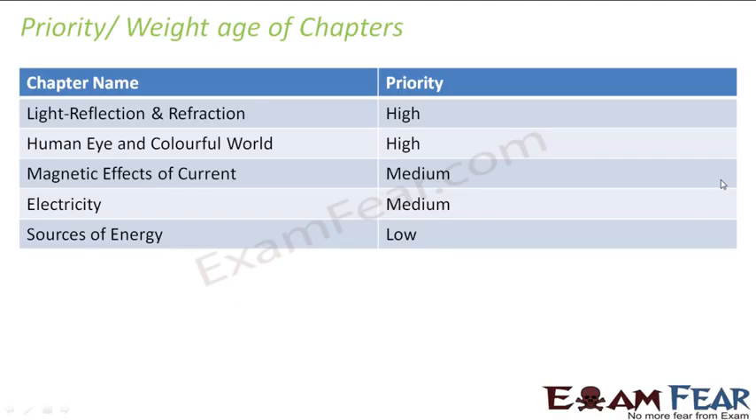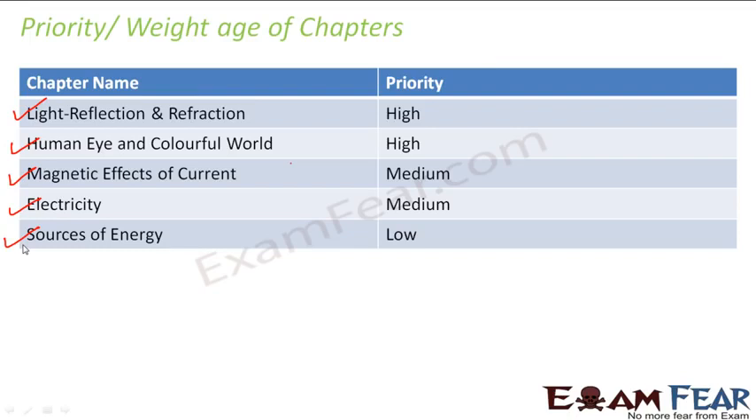In this video, we are going to do a very quick revision of the entire syllabus of physics of class 10th. So before we get started, we will quickly discuss the weightage of the various chapters in physics. To start with, we have these 5 chapters which we have categorized under physics of class 10th science: light, reflection and refraction, human eye and colorful world, magnetic effects of current, electricity and sources of energy.